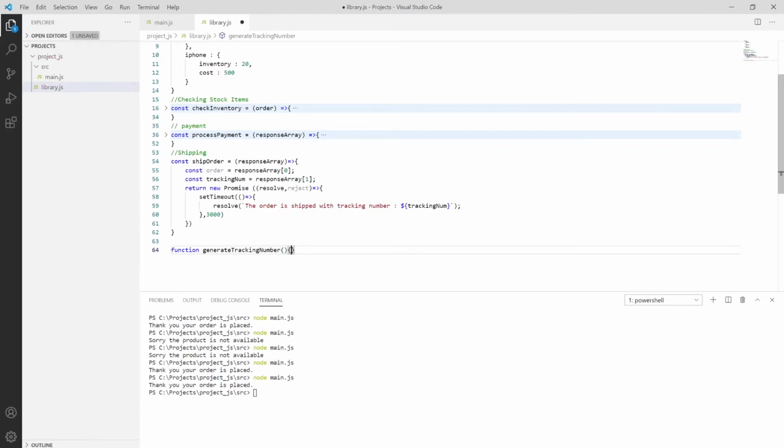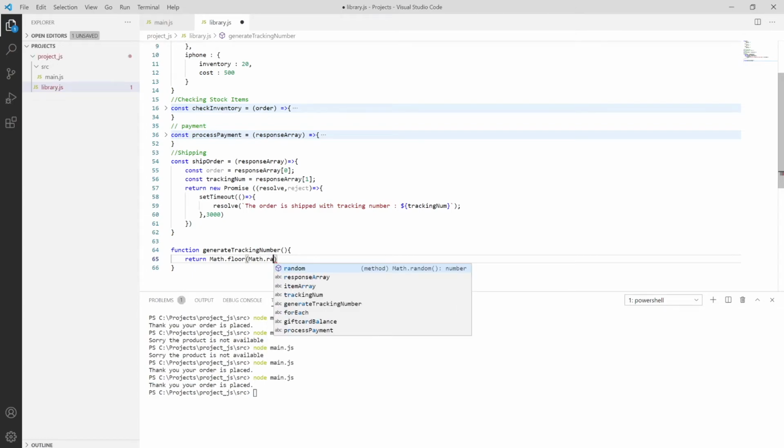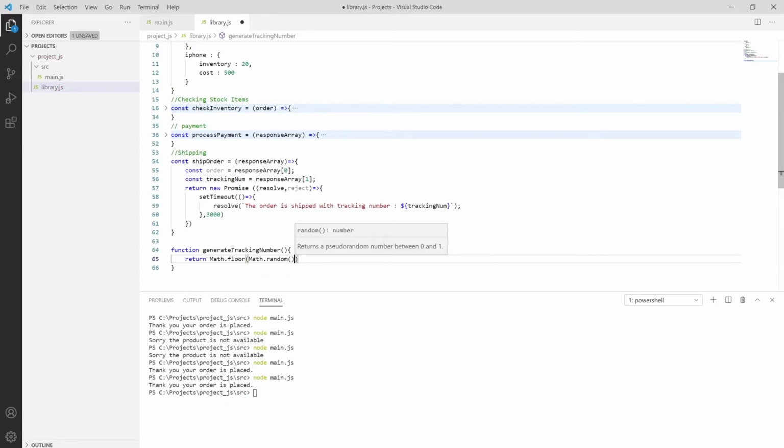It will accept no input parameters, and it will return Math.floor, and then we can put in any random number, which is Math.random, multiplied by however many digits you want. Say I want 6-digit numbers, so I'm multiplying by a 6-digit number, and then the tracking number is generated.